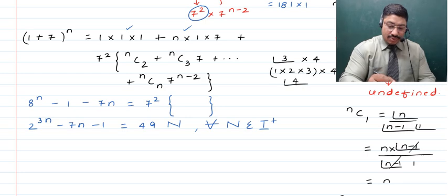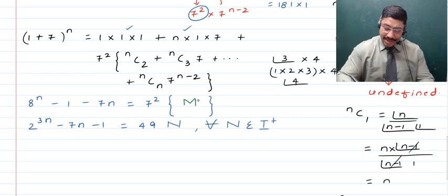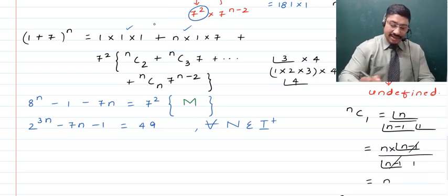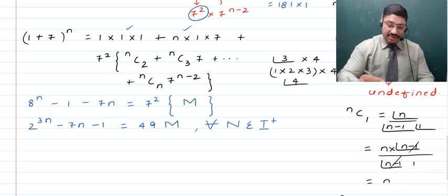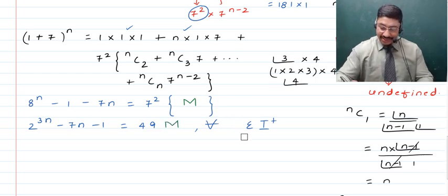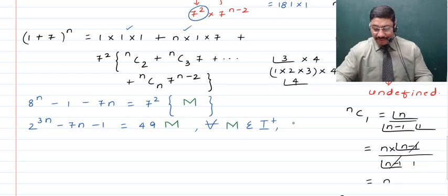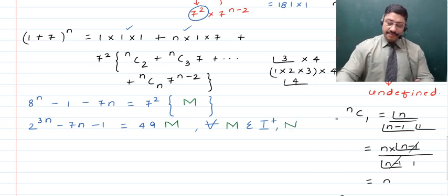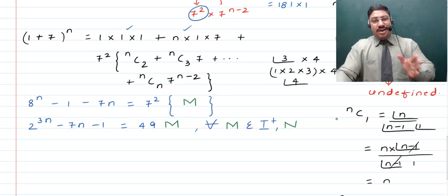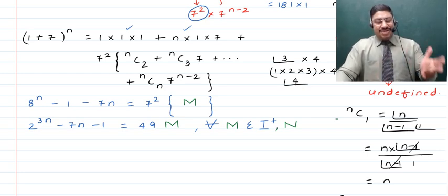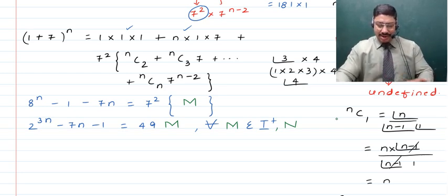So as such, what we can do here is we can take this to be, say, some capital M, right? And here too, thus what you'll do is you'll write this to be, say, some 49 times capital M, and further you can again say that this actually is either from the set of positive integers, or you can even say that it is from the set of natural numbers, right? Because positive integers are like 1, 2, 3 and so on, and natural numbers are also like 1, 2, 3 and so on, right? So this is all about the sum that had to be done.